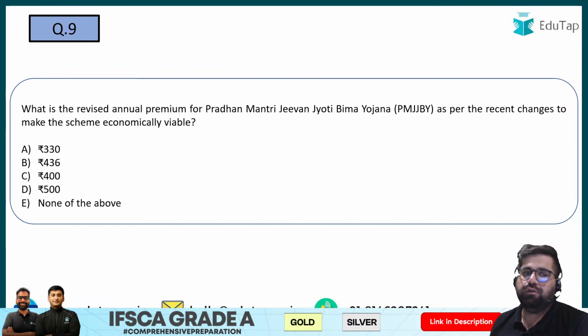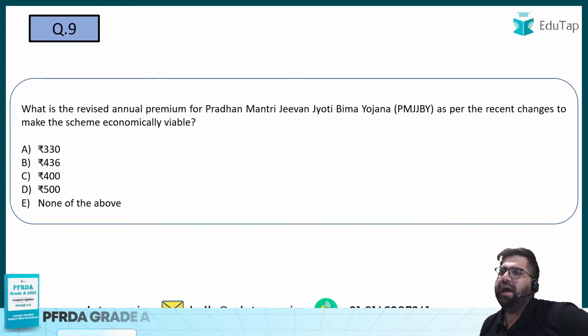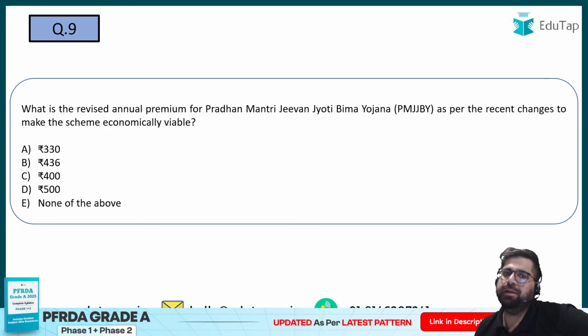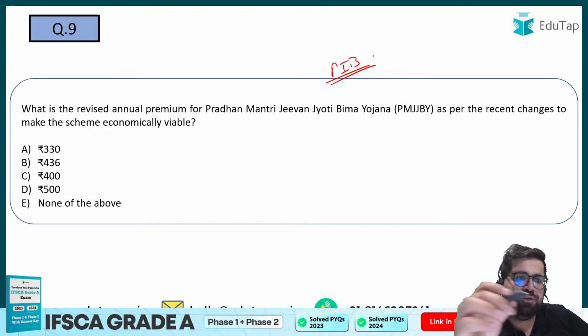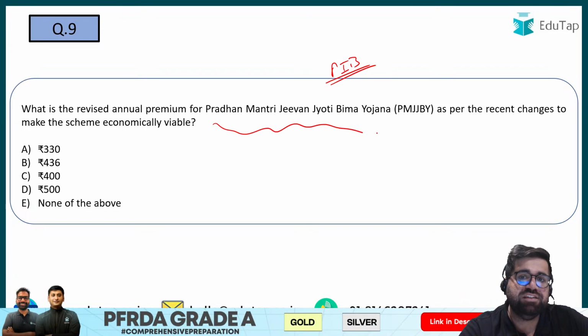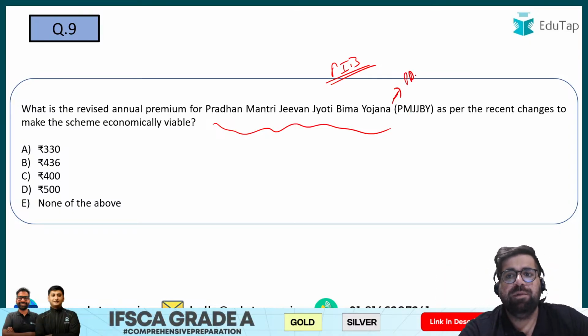Question number 9. What is the revised annual premium for Pradhan Mantri Jeevan Jyoti Bima Yojana as per the recent changes to make the scheme economically viable? Now this question I have taken from your PIB. If you see in the year 2020 to 2023, Pradhan Mantri Jeevan Jyoti Bima Yojana, and the sister scheme of this particular scheme is what? Pradhan Mantri Suraksha Bima Yojana also.